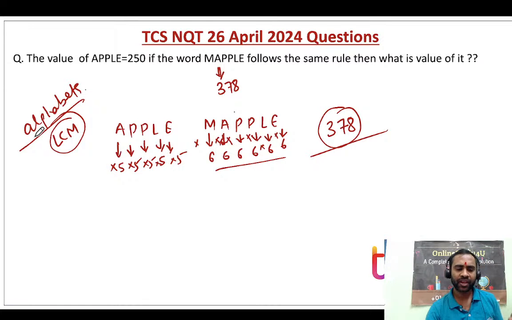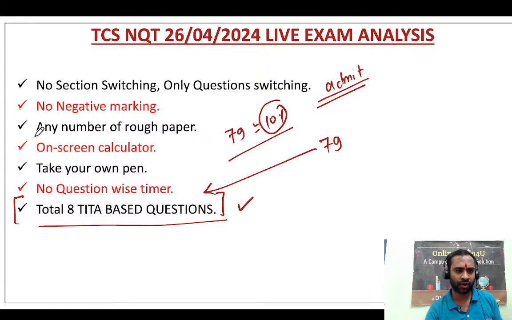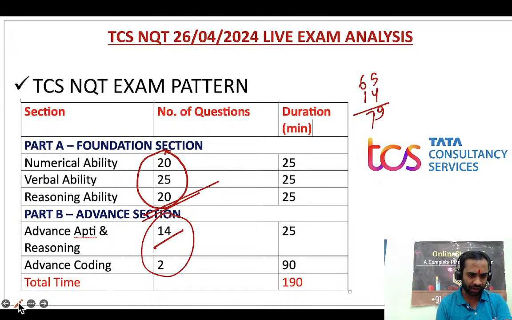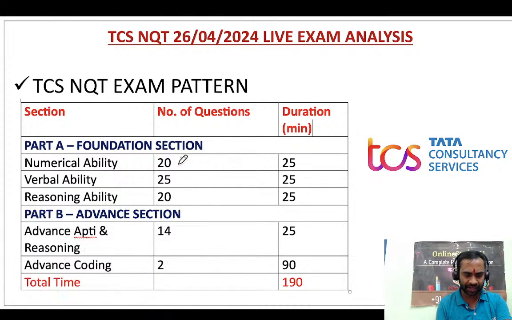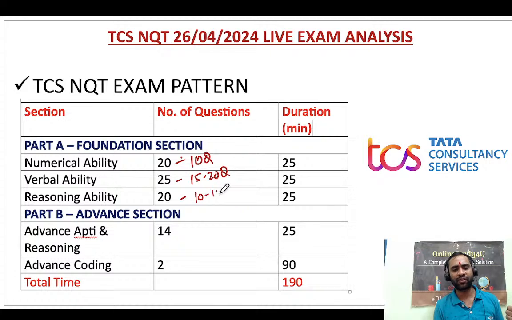Now, once again, before the coding class starts, I would like to tell you, friends: if you are talking about the cutoff, please keep this in mind. Minimum 10 questions in quant, verbal ability 15 to 20 questions, then reasoning 10 to 15 questions, advanced aptitude 7 to 8 questions, and advanced coding 1 to 2 questions.